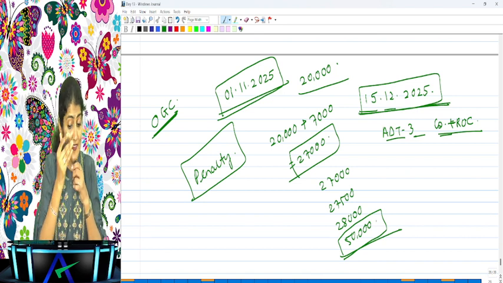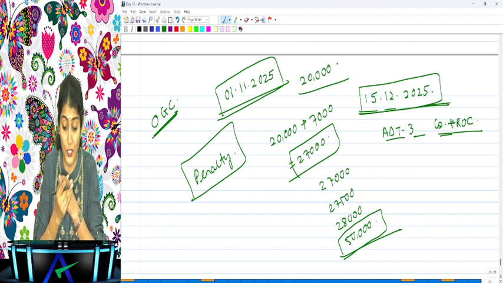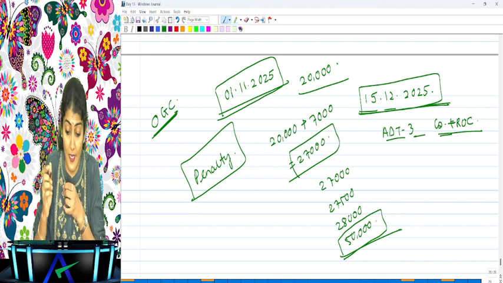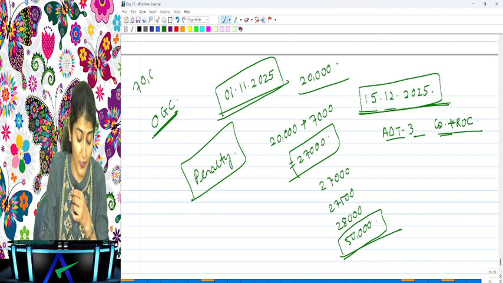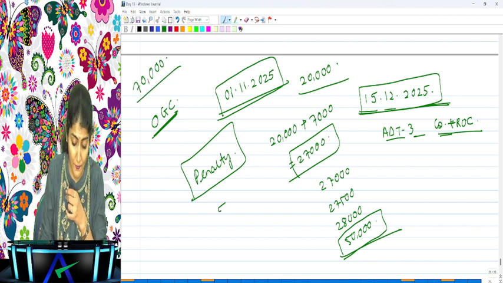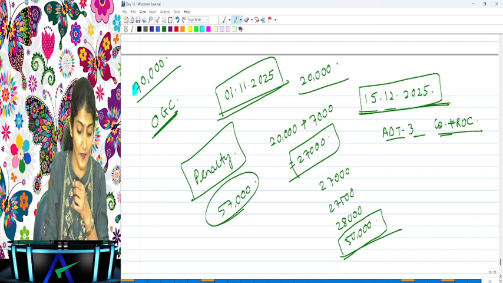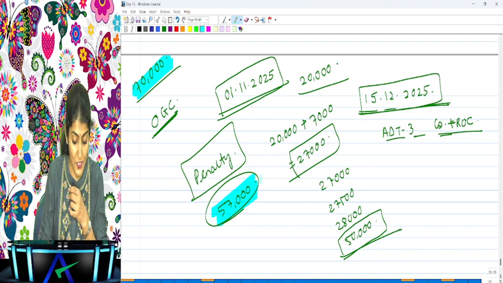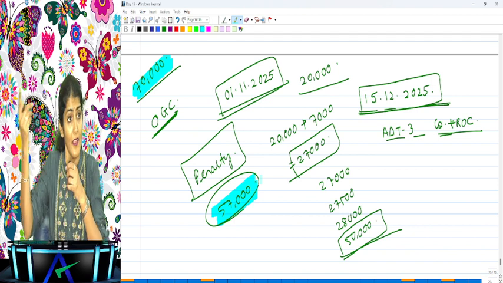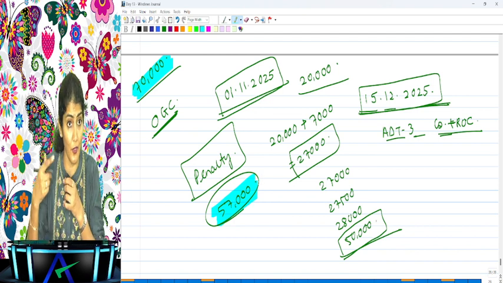But what does it say? 50,000 or the remuneration of the auditor, whichever is less. Same question: if the remuneration of the auditor was 70,000, then how much would it have been? It would have been 50,000 plus the 7,000, that is 57,000. Are you able to follow this, everyone?